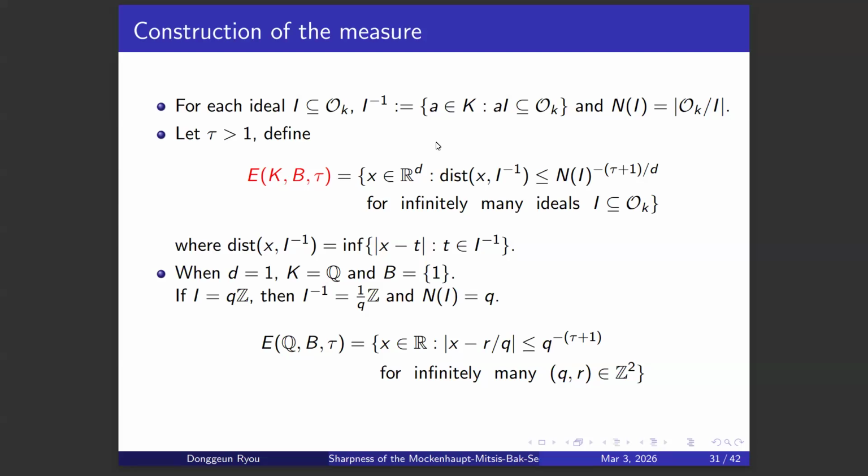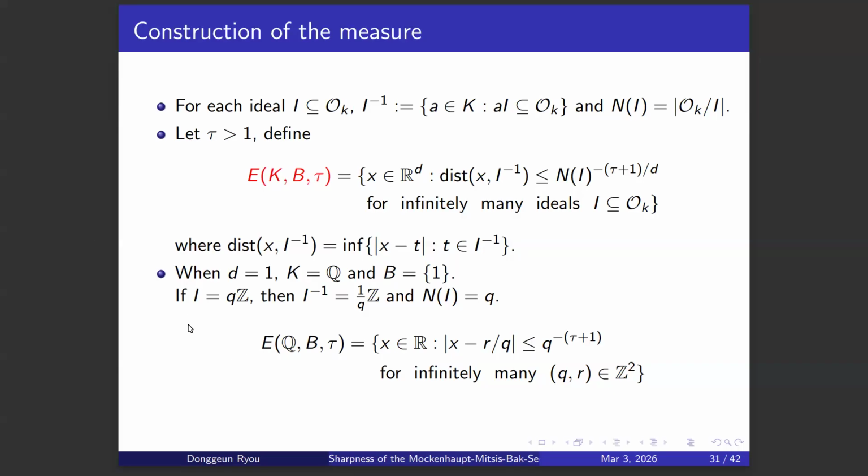Let's try to use this in one dimension. When d is 1, then we don't need a field extension. We can say K is exactly the set of rational numbers. Then naturally the integral basis can be just 1.